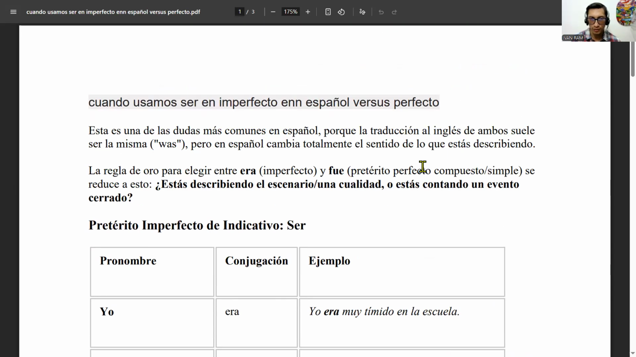Let's see if we have an explanation here that we can highlight. Yeah, una cualidad, right? So that was a quality. I had that quality.